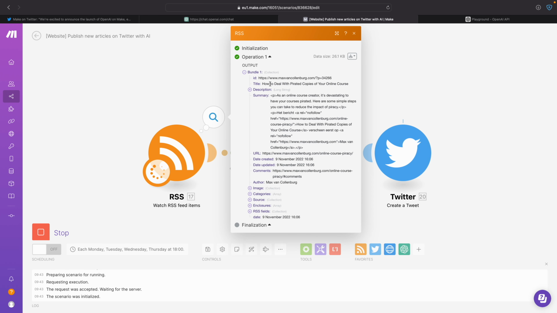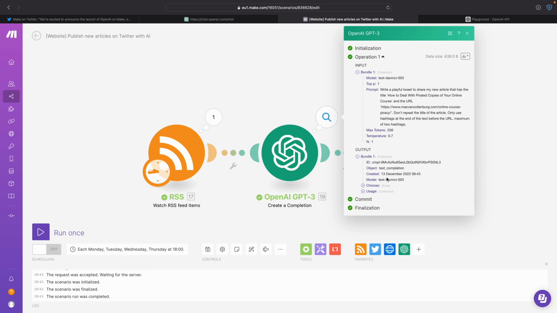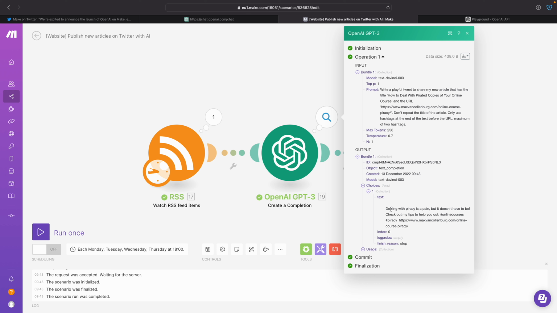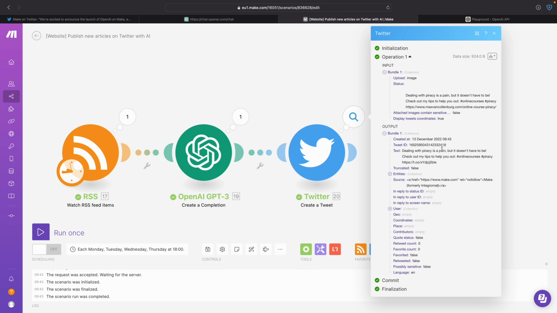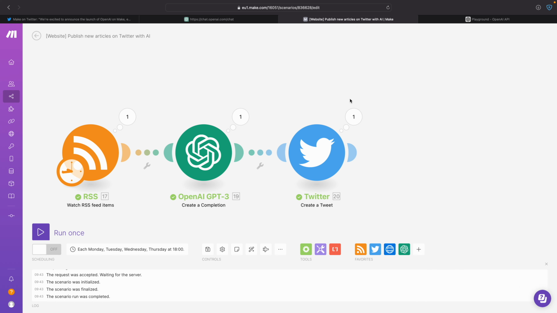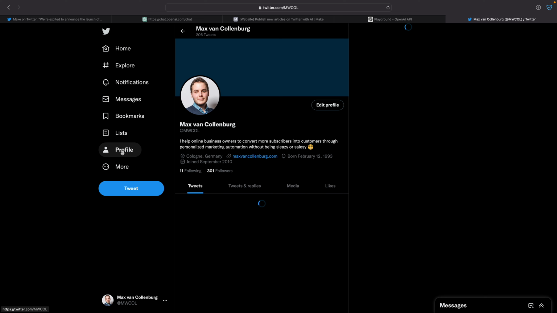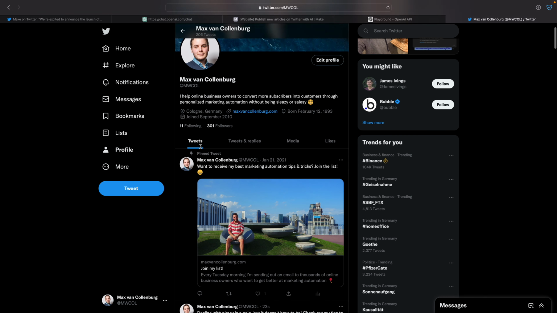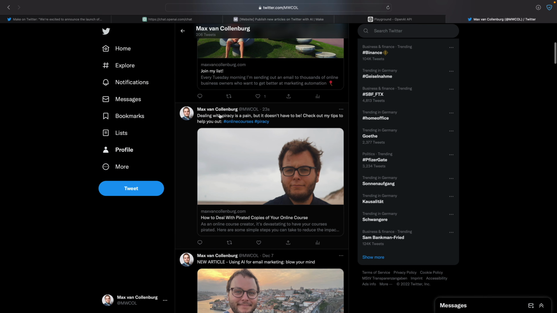Okay, so now we got an article, how to deal with pirated copies of your online course. It generated a tweet: dealing with piracy is a pain, but it doesn't have to be. Check out my tips to help you out. Online courses, piracy. This is really good, actually. Okay. And then here, yeah, I posted the tweet. So let's go to Twitter, see what it looks like. And then here, I go to my profile. And then here, dealing with piracy is a pain. Okay, yeah, genius.